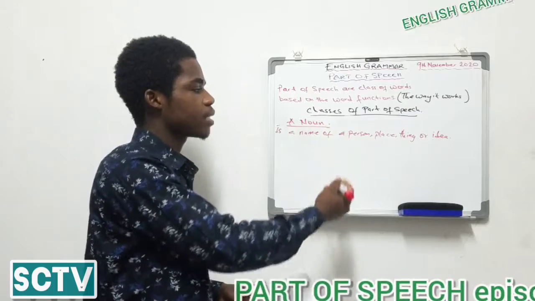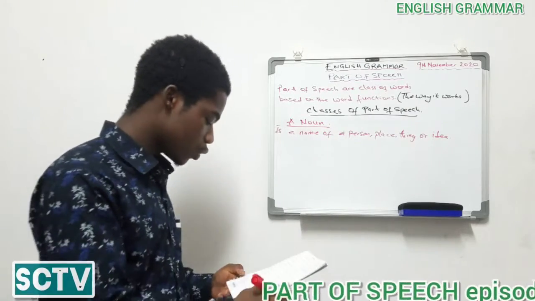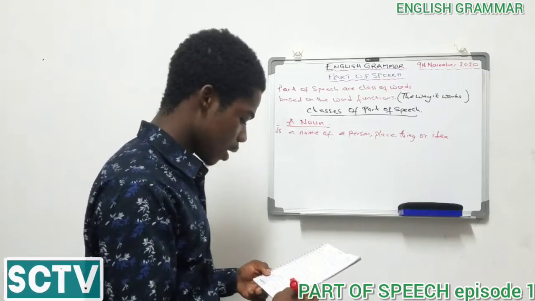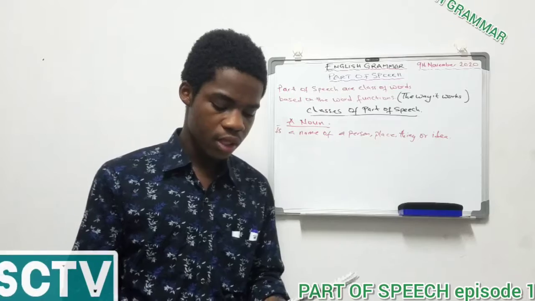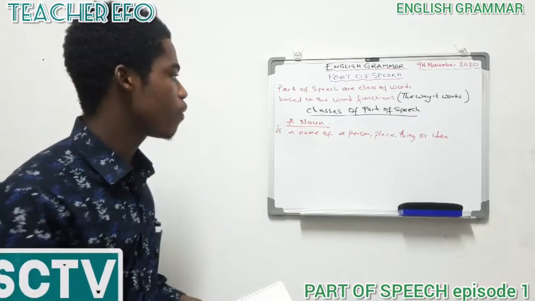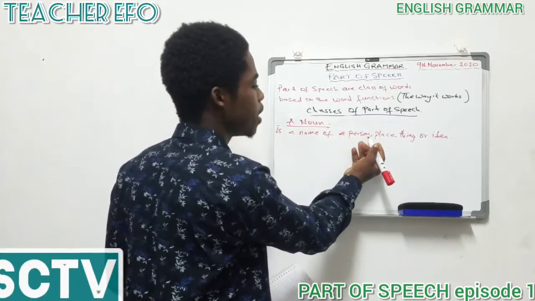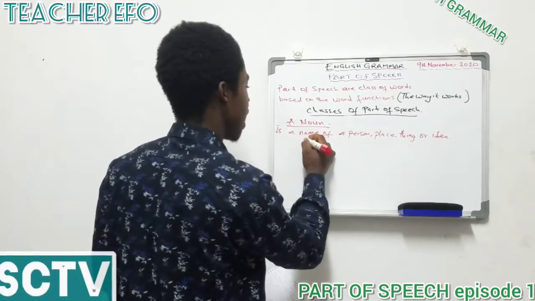That is under person, place, thing, or idea. Under a noun as well, let's not forget, we also have the subclasses of a noun, which we'll get to as well. But before then, let's have examples of the place, the person, thing, or idea. So examples.